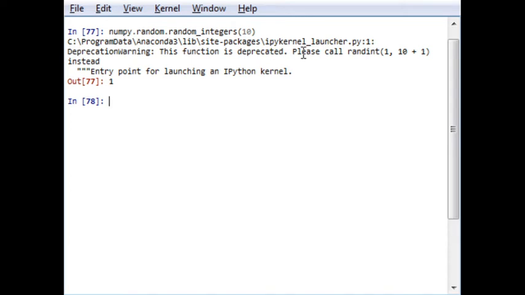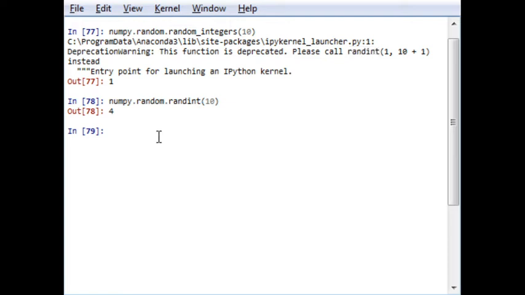See, the function is deprecated. Please call randint, because it is used in Python instead of random_integers, and it will generate an output. So as shown by the console, this function is not used in Python 3 or in previous versions. So we have to use the function randint, which I've already mentioned, that there are two types of function, random_integers and another one is the randint function.